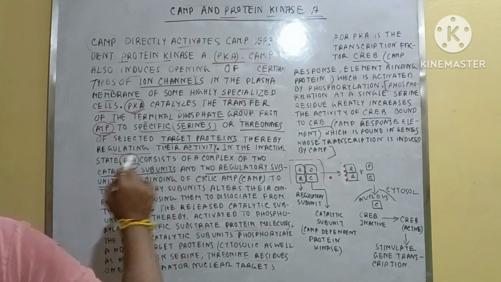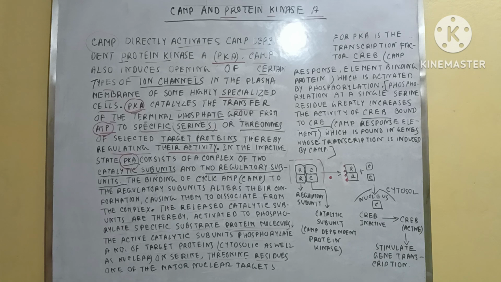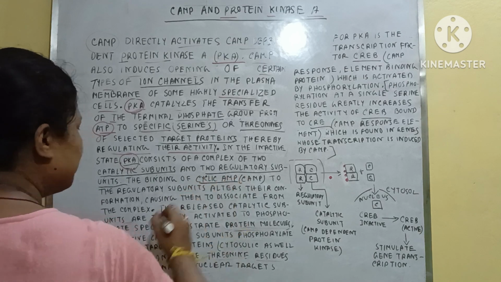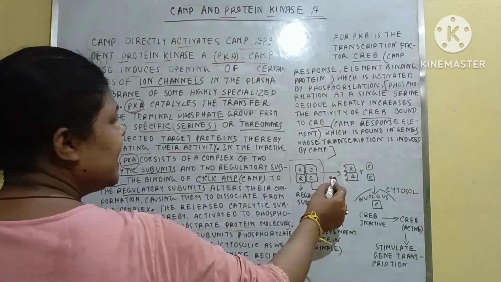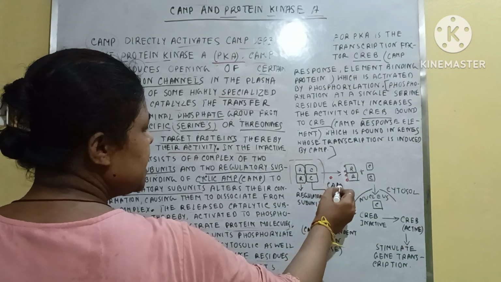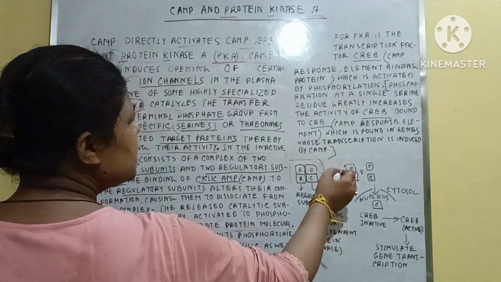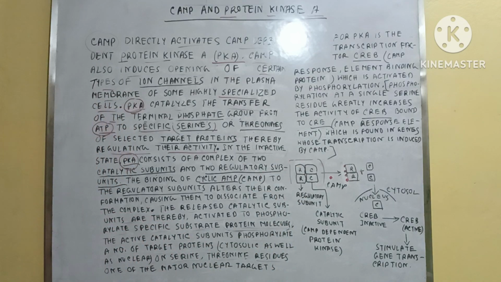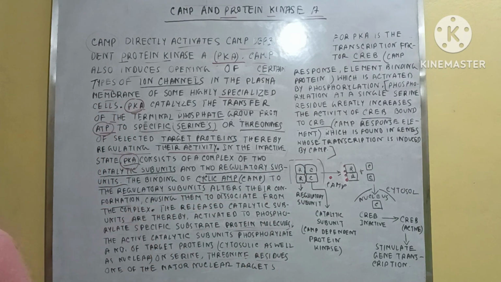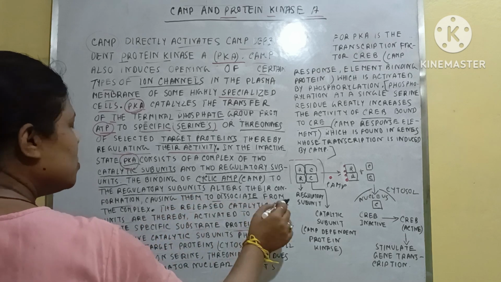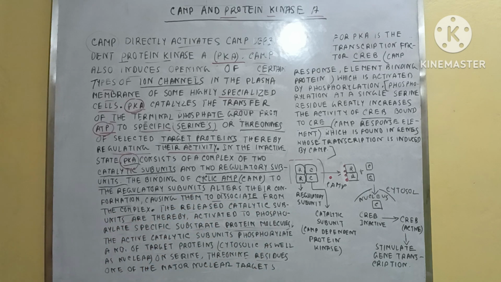And the binding of cyclic AMP, or cAMP, to the regulatory subunits alters the conformation, causing them to dissociate from the complex.